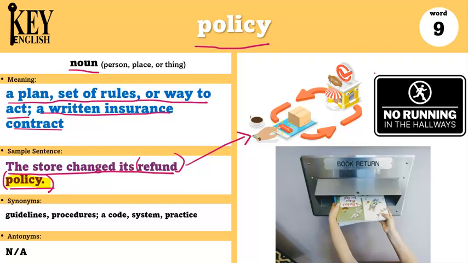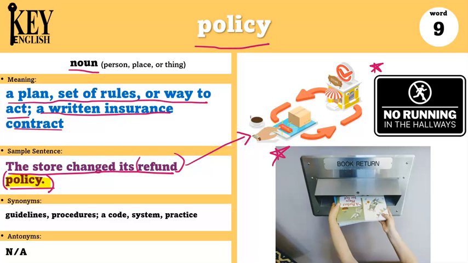Another example of a policy might be no running in the hallways. Does your school have a no running policy? Or if you go to a library, there's usually a policy about how you have to return the books that you take from the library.